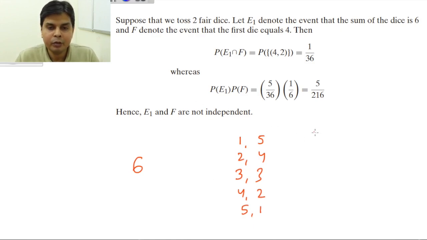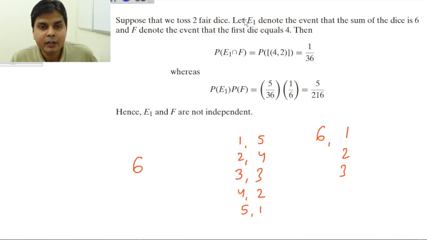Because if the first die has got 6, then you can go for 7 or 8 or 9 or whatever, but this event E will not happen. So the occurrence of you winning the lottery, you will get the prize when the sum of the dice is 6, depends upon what is happening in the first die.